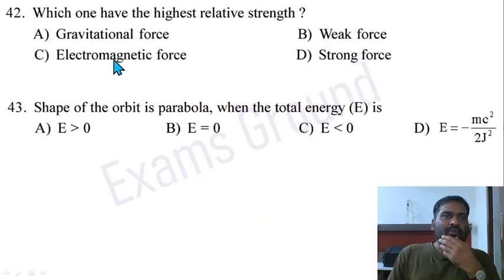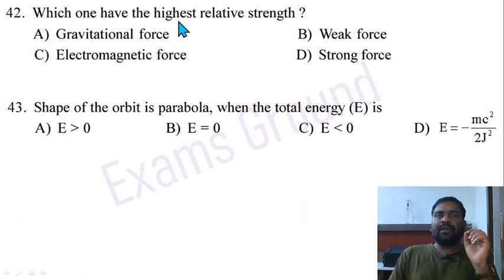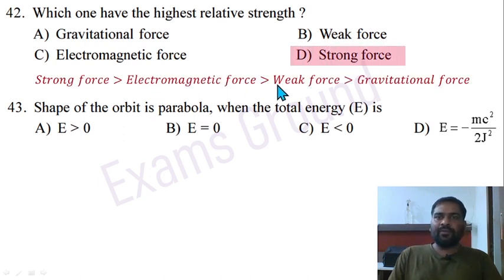Option B is correct here. Question 42. Which one has the highest relative strength? The highest is the strong force, then the electromagnetic force, then the weak force, and the gravitational force has the smallest strength.